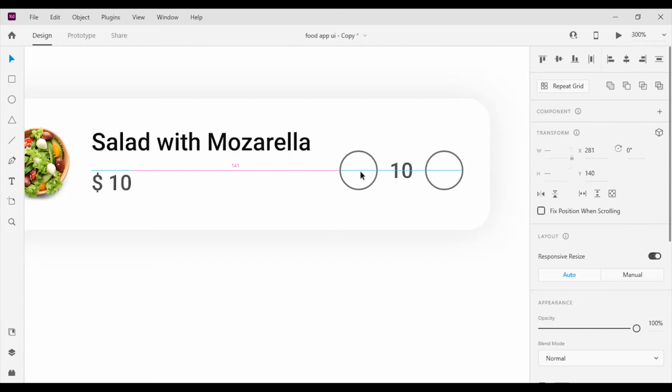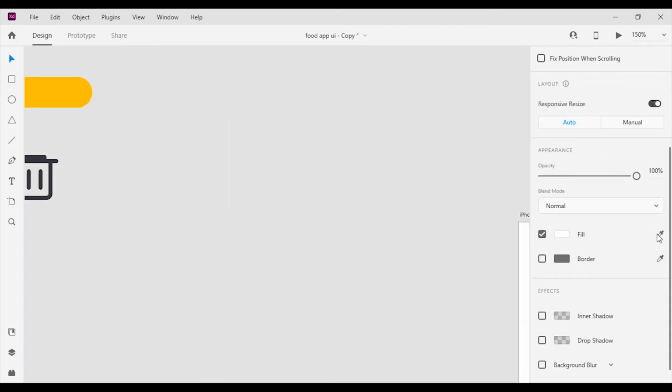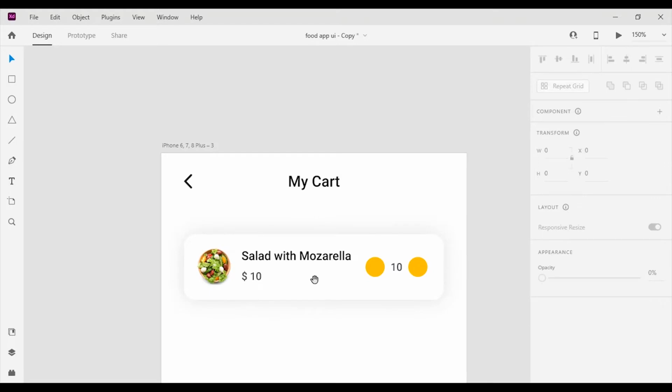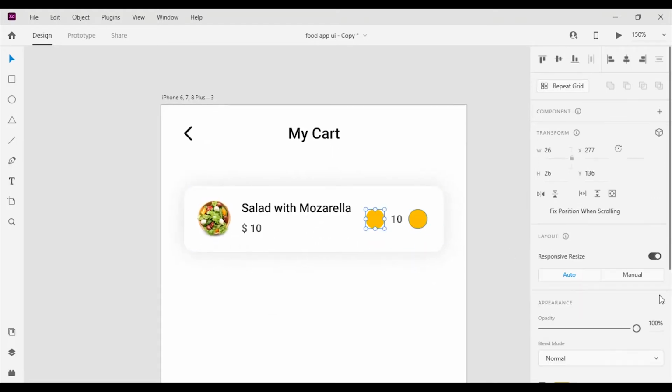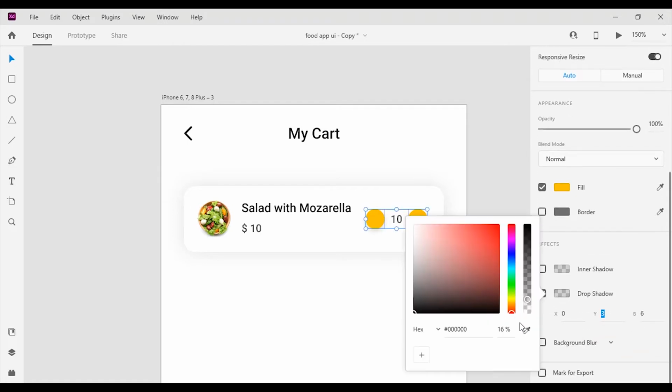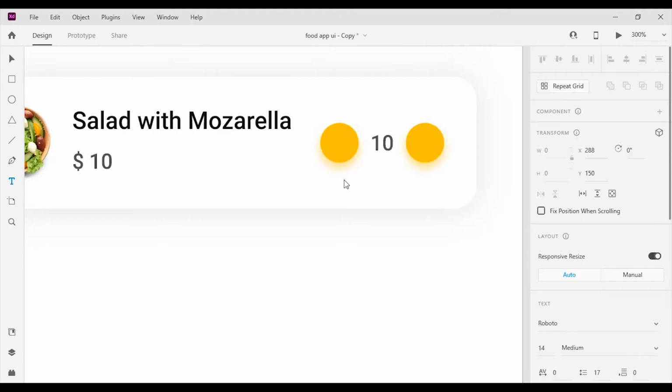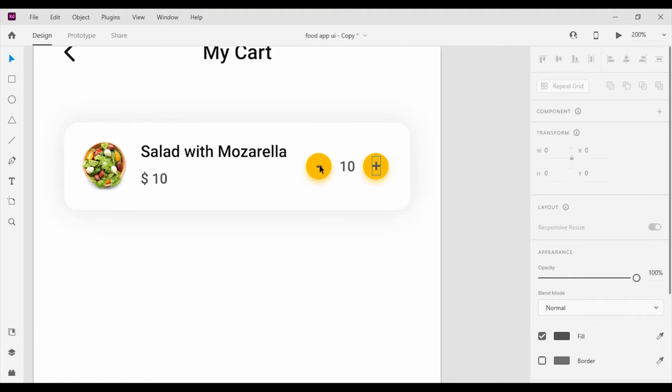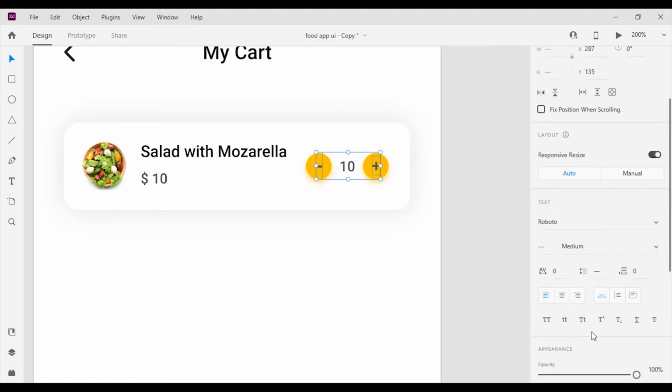Next I'm gonna remove the border of the card and fill it with a color. The color code I'm using is #FFC100. Then I will add a drop shadow with the same color. Next I'm gonna add the plus and minus signs. After that I'm gonna change the color to white.